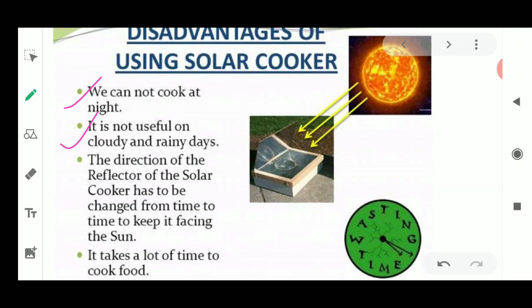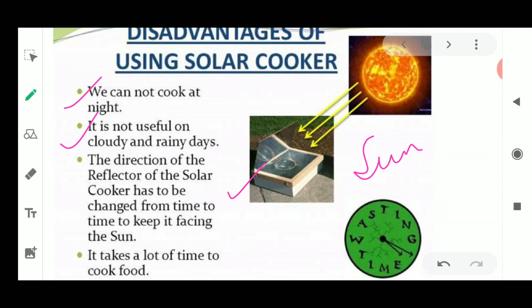Next thing is that the direction of the reflector has to be changed from time to time. Why? Because the direction of the sun radiation changes, so we need to go and change the direction of the solar cooker once the sun moves from one place to another. Okay, so we need to keep facing this reflector towards the sun. Why?